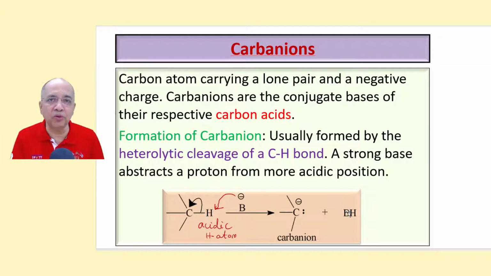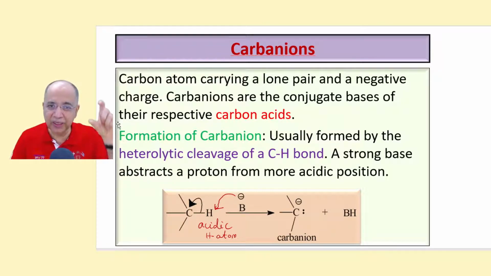Now let us not discuss more about carbocations. Let us talk about its negative ion counterpart, that is carbanion. Carbon atom carrying a lone pair and a negative charge. There carbon atom carrying a positive charge, but here negative charge and a lone pair. Lone pair means one of the electrons is its own and the other has been acquired from some outside source. That is why a negative charge, a lone pair with a negative charge. Therefore, carbanions are the conjugate bases of their respective carbon acids.